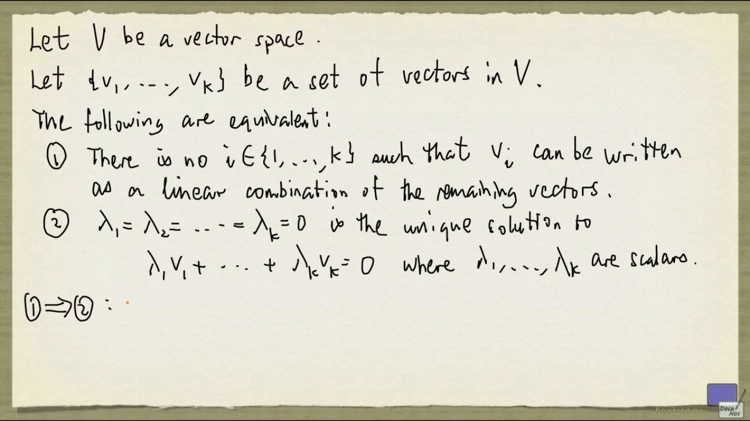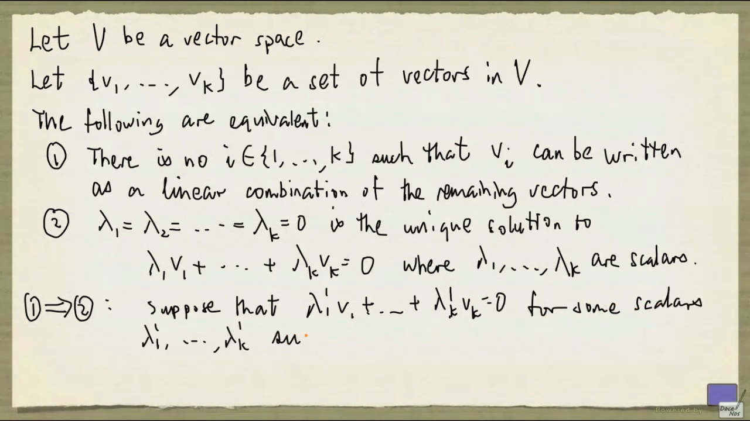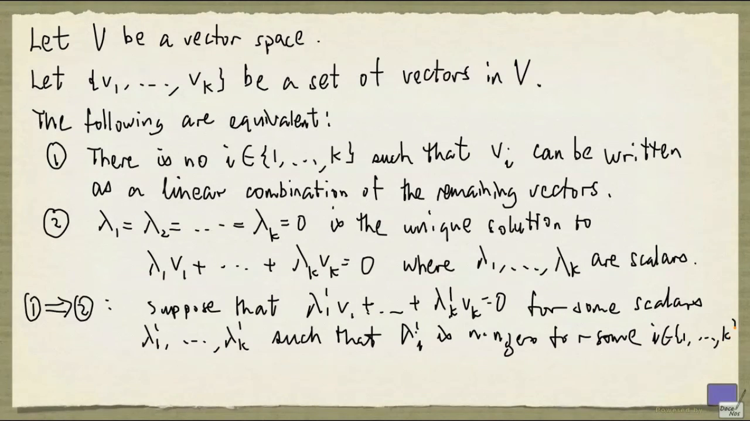We're going to do this using the contrapositive. So we first assume that there's a solution with not all the scalars lambda 1 up to lambda k equal to 0. Suppose that lambda 1 prime V1 plus all the way to lambda k prime Vk is the 0 vector for some scalars lambda 1 prime up to lambda k prime such that lambda i prime is non-zero for some i among 1 up to k. Alright, so assume that statement 2 is false. We're going to show that statement 1 is also false.